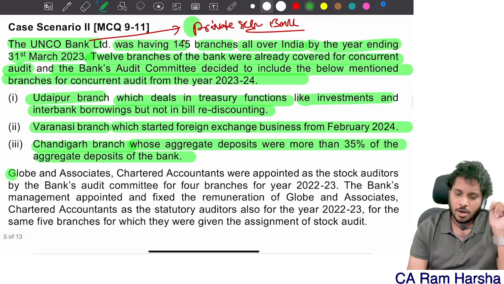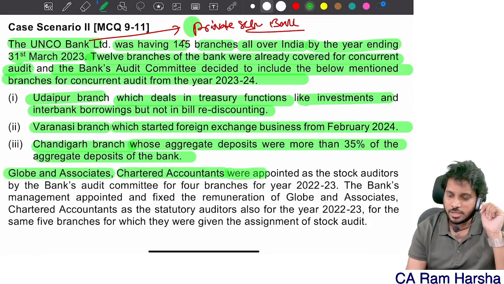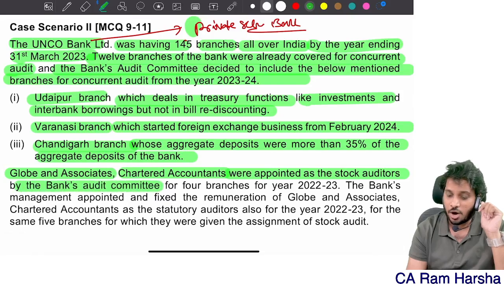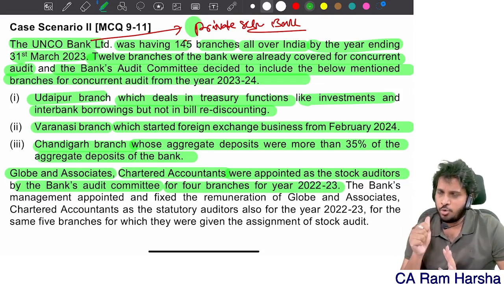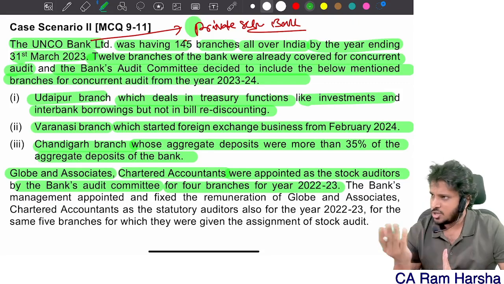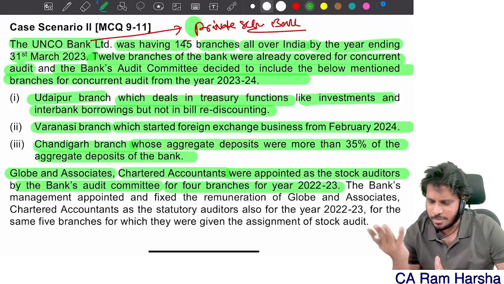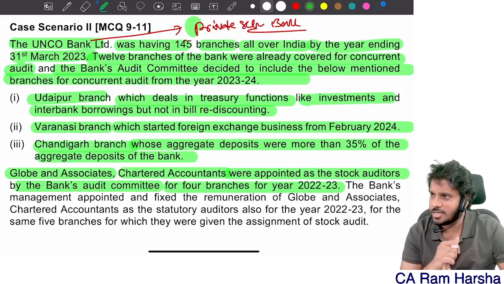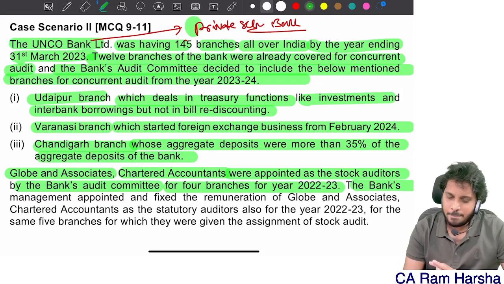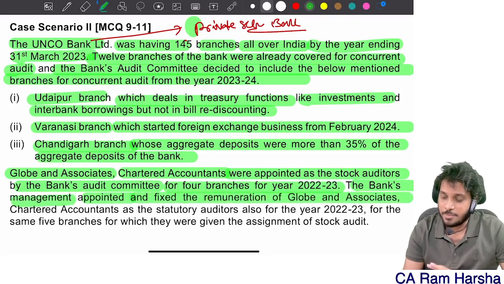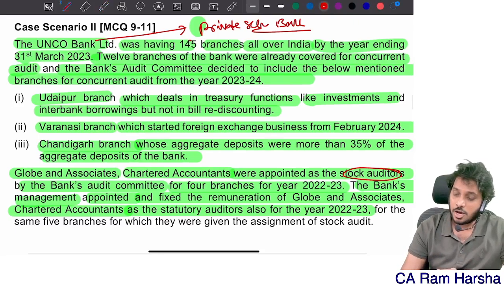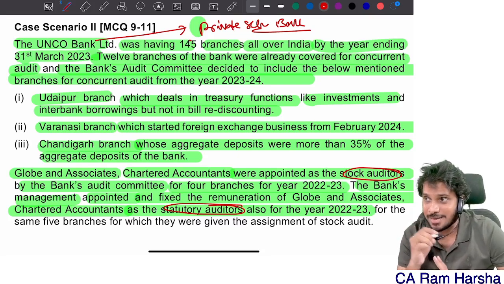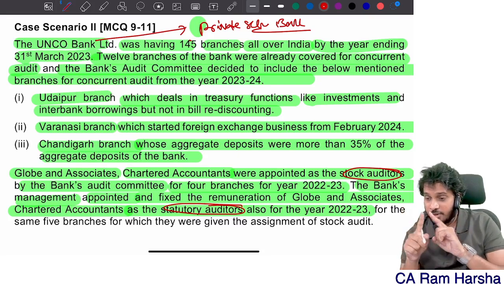Globe and Associates, chartered accountants, were appointed as stock auditors by the bank's audit committee for 4 branches for the year 2022 to 2023. Who can appoint a stock auditor? A stock auditor can be appointed by management, audit committee and board of directors only; the bank's audit committee only can appoint. The bank's management appointed and fixed remuneration of Globe and Associates, chartered accountants, as statutory auditor for 2022 to 2023. It's wrong. Stock auditors and statutory auditors cannot be the same for the same year